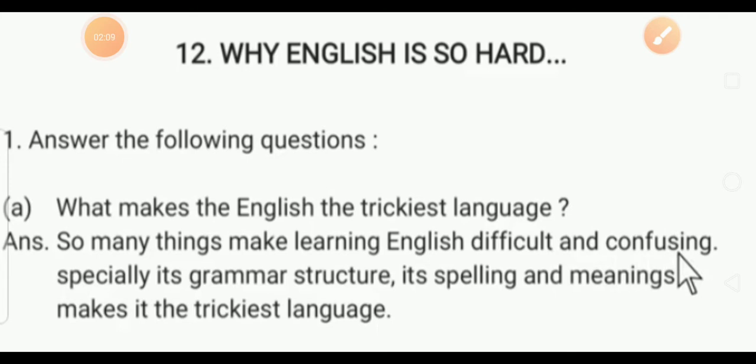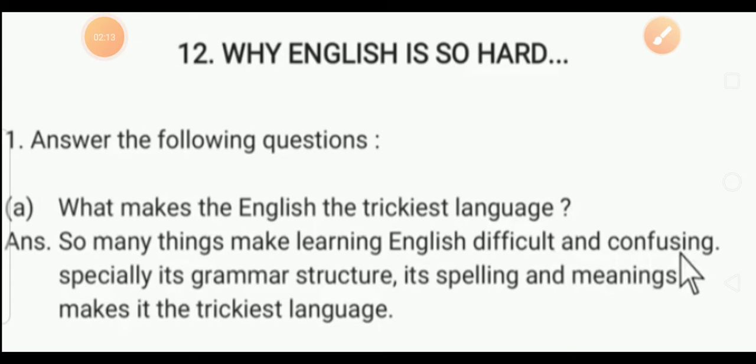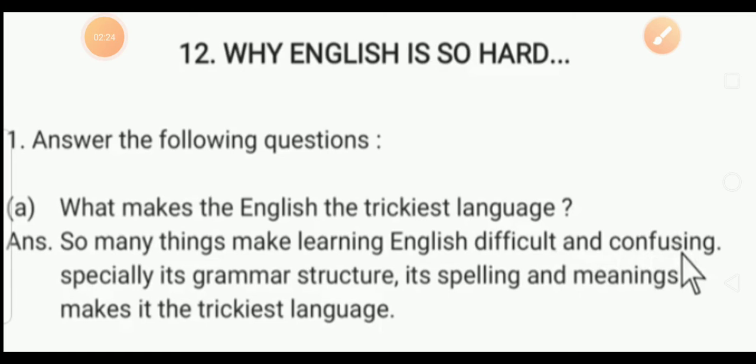Houses is the plural form of house. Pan is a singular form, but its plural form is pans. We are not saying pain, but man, its plural form is men.